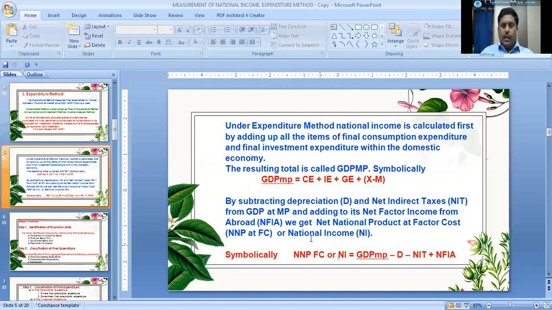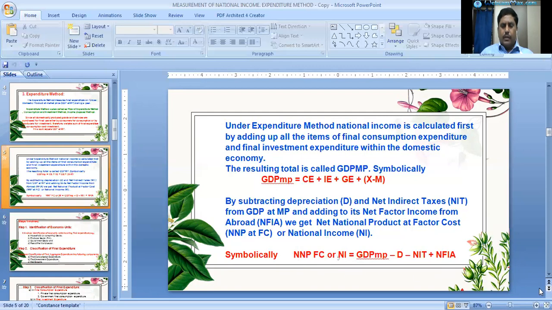Symbolically, NNP at factor cost is equal to national income is equal to GDP at market prices minus depreciation minus net indirect taxes plus net factor income from abroad. Okay, we will get NNP at factor cost.